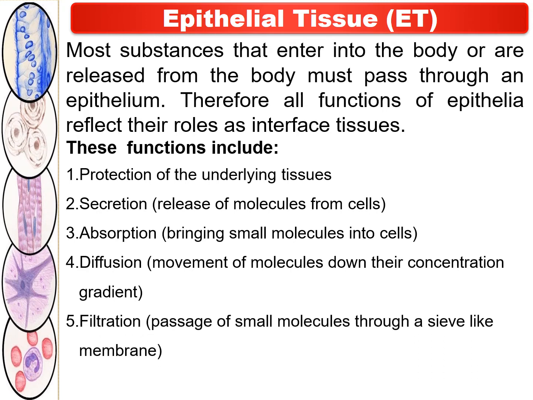Epithelial tissue also functions as a filtration septum because of the passage of small molecules through a sieve-like membrane of epithelium. Then the last function subserved by epithelial tissue is sensory reception.